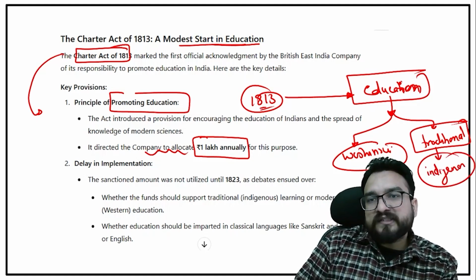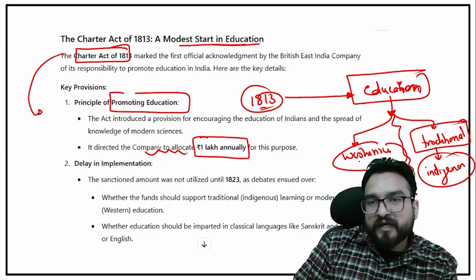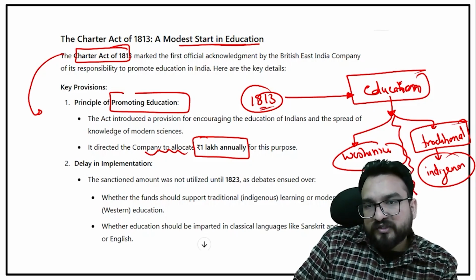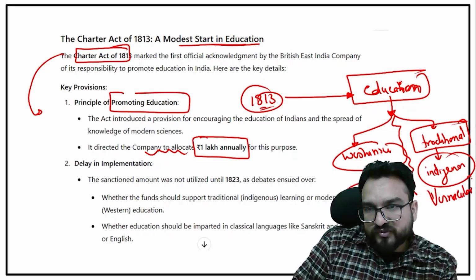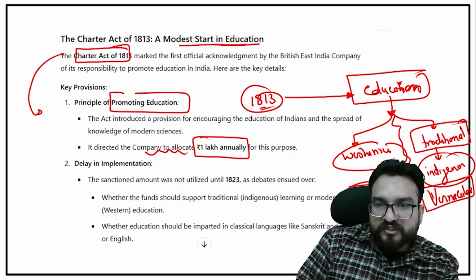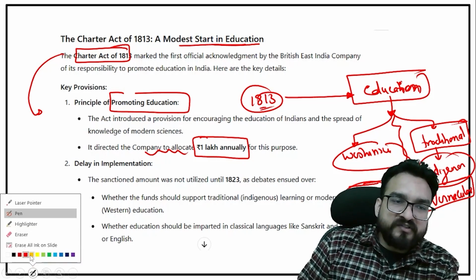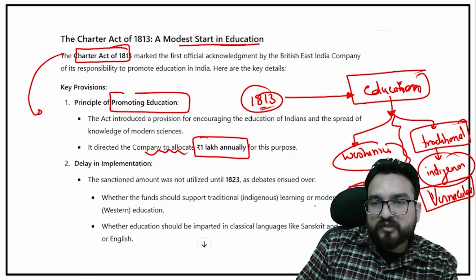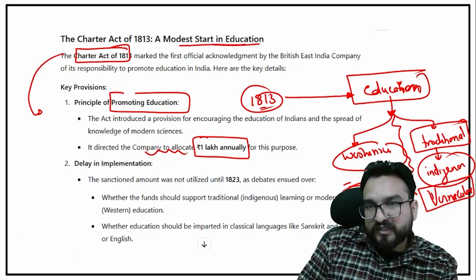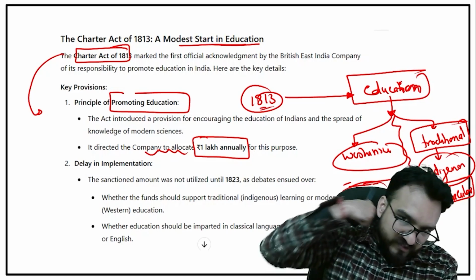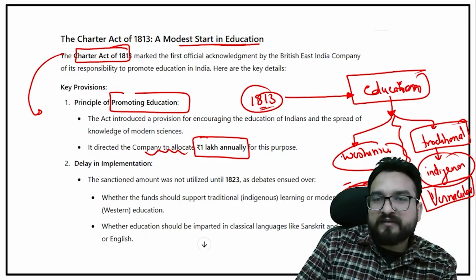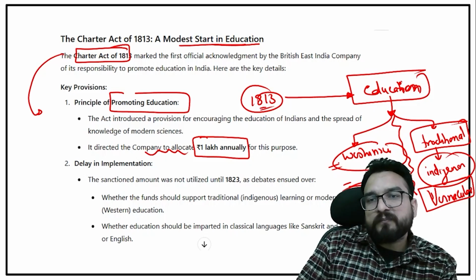Also, there was one question whether this knowledge was to be provided in English or in the vernacular, meaning local language. How is this to be done? What will you think? The British East India Company people would be focusing upon English education, that the mode of education should be English, and Western scientific knowledge should be given to the people.